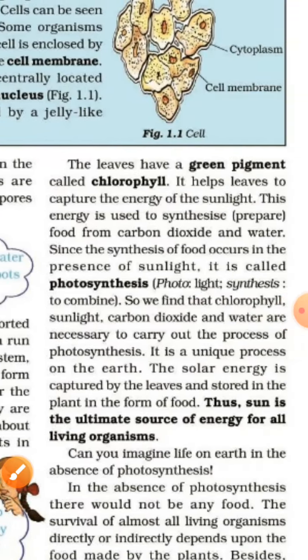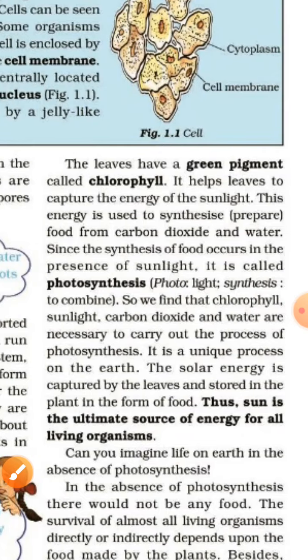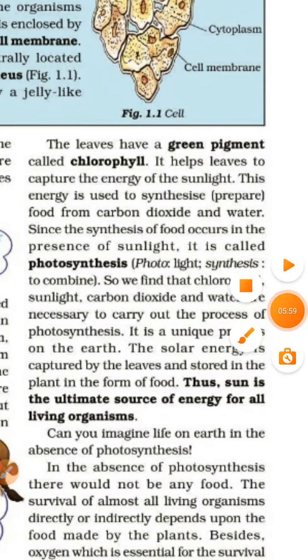The leaves have a green pigment called chlorophyll. It helps leaves to capture the energy of the sunlight. This energy is used to synthesize, that means prepare, food from carbon dioxide and water. Since the synthesis of food occurs in the presence of sunlight, it is called photosynthesis. Photo means light and synthesis means to combine. So we find that chlorophyll, sunlight, carbon dioxide and water are necessary to carry out the process of photosynthesis.